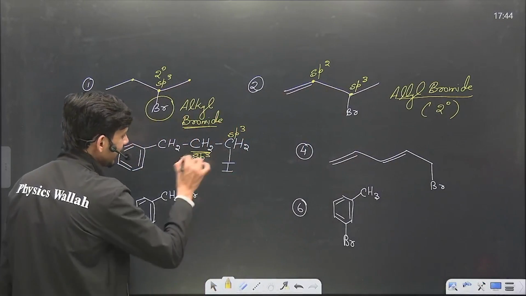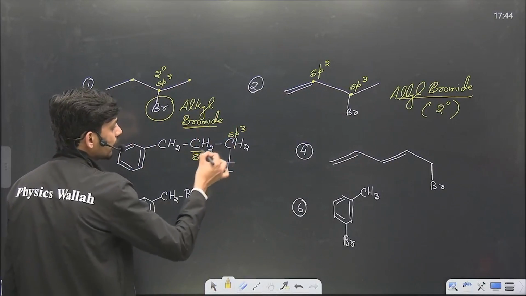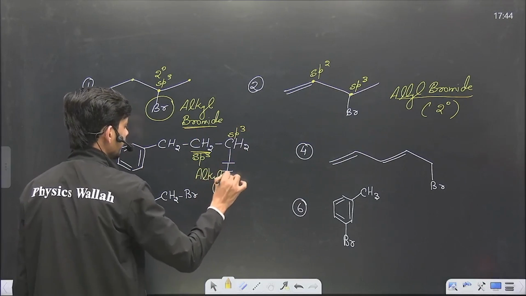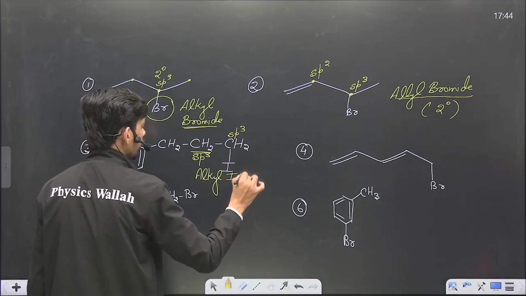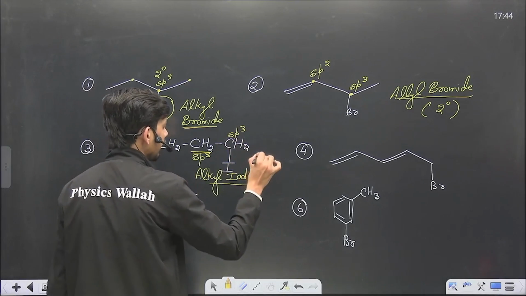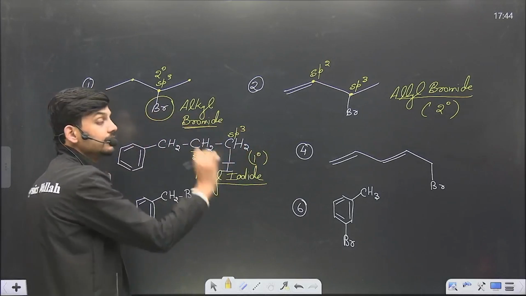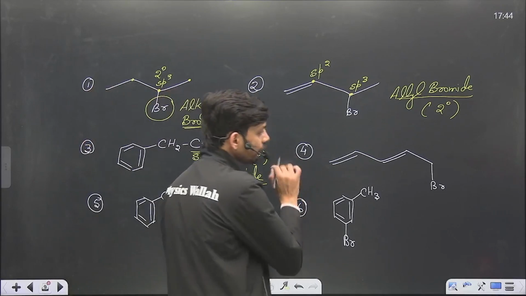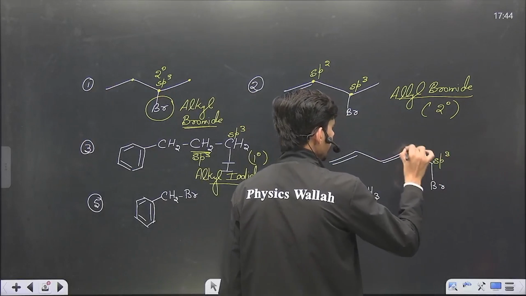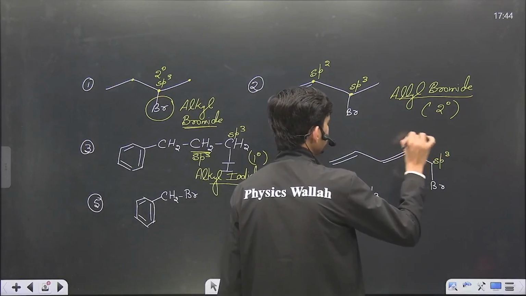So in that scenario, both carbons are sp3, so this is also an alkyl iodide. This also belongs to the category of alkyl halide, and this is a primary halide because the carbon here is a 1-degree carbon.